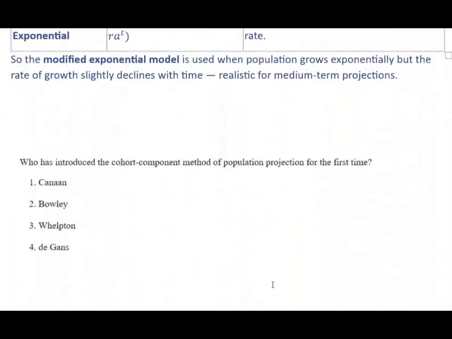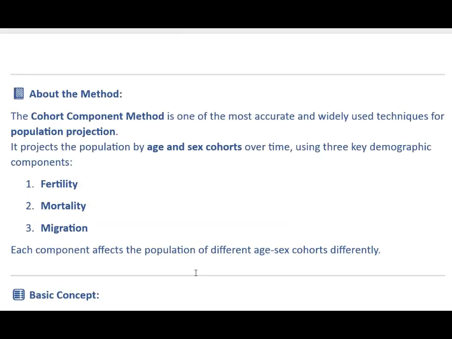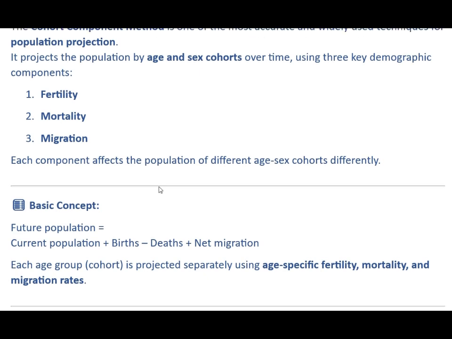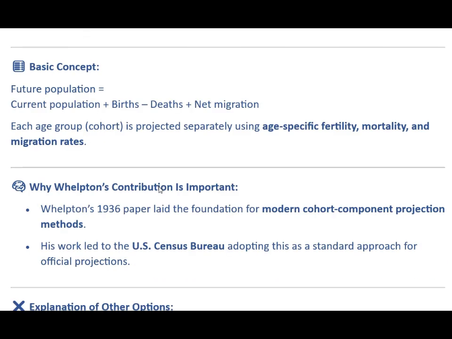Okay. Next question, who has introduced the cohort component method of population projection for the first time? So the correct option is Whelpton. What is the cohort component method? It is one of the most accurate and widely used techniques for population projection. It projects the population by age and sex cohorts over time using three key demographic components: fertility, mortality and migration. Each component affects the population of different age-sex cohorts differently. That is, future population is equal to current population plus births minus deaths plus net migration. Each age group is projected separately using age-specific fertility, mortality and migration rates.